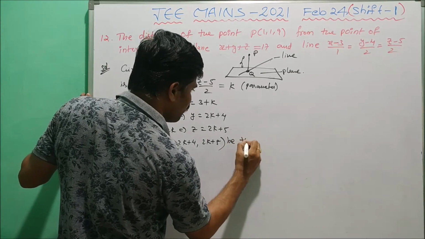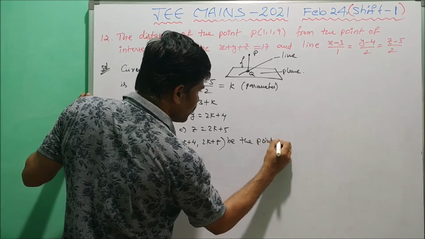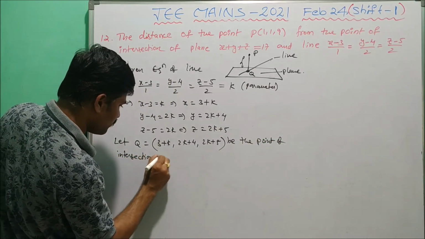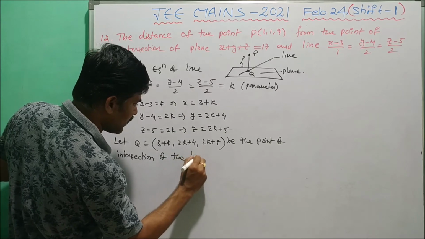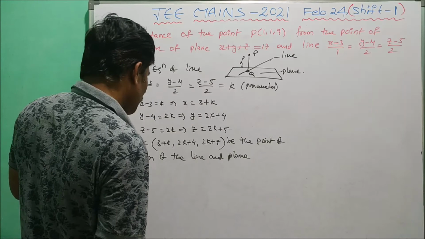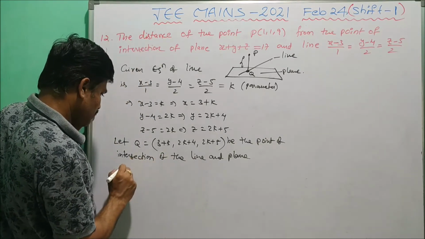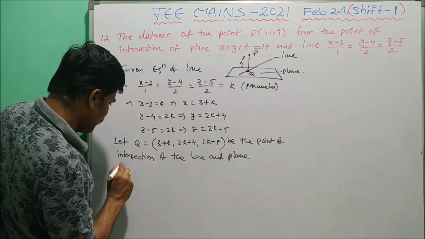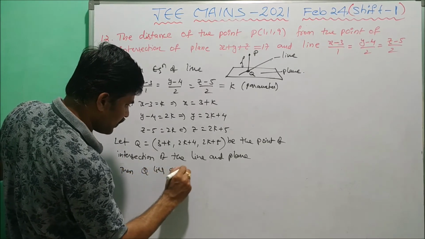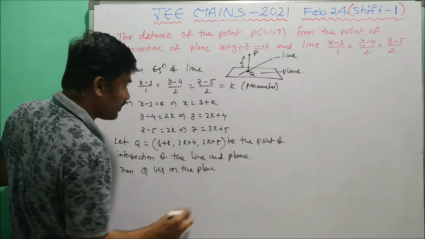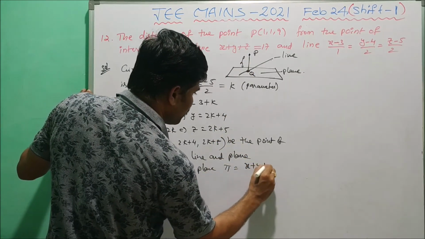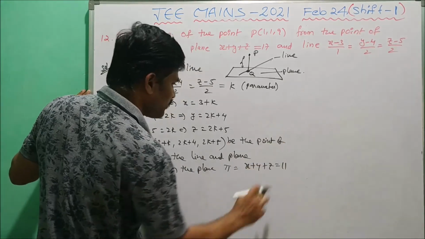So this is the point of intersection of the line and plane. Since Q lies on the plane, we take the plane x + y + z = 11, sorry, 17.